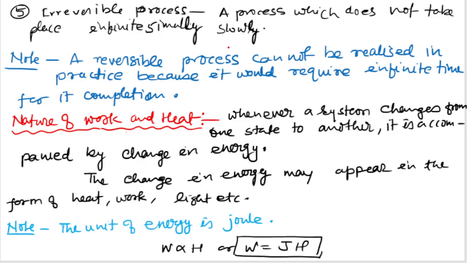But this will not come back to the initial stage. So here is the note point. The reversible process cannot be realized in practice because it would require infinite time for completion.